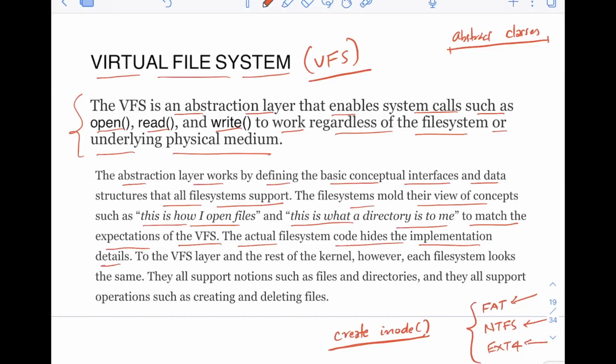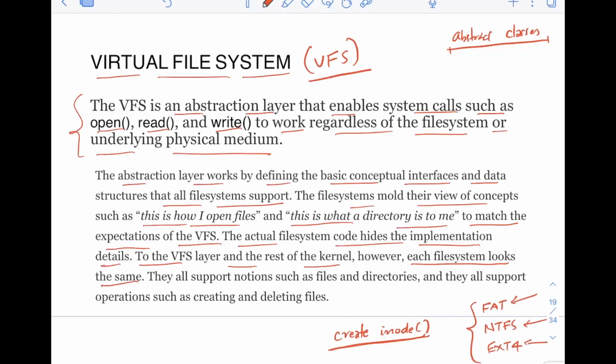So what happens through the use of VFS? It is not seeing all this, whatever code they are running in the background to implement this. So basically it is getting hidden from that. And that's the importance of having an abstraction layer. To the VFS layer and the rest of the kernel, however, each file system looks the same.